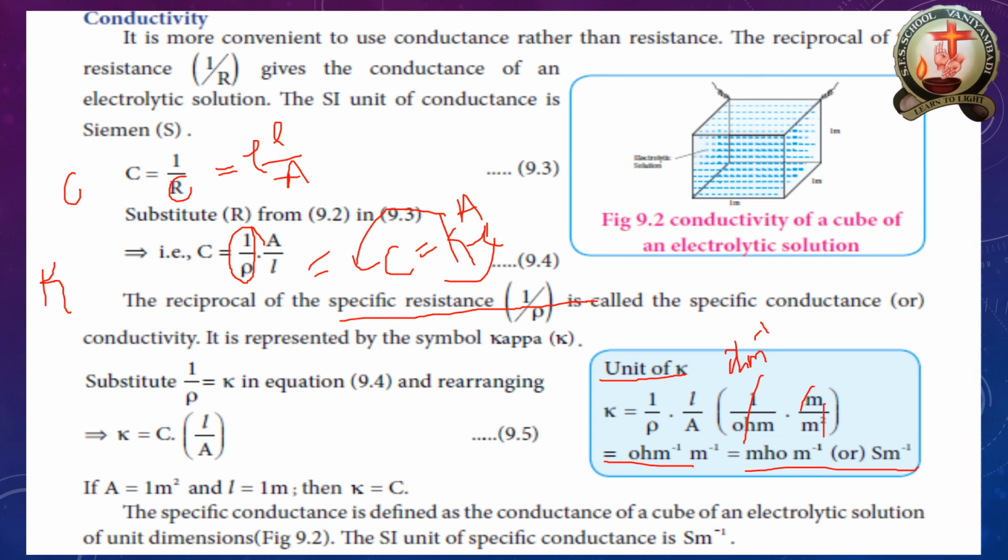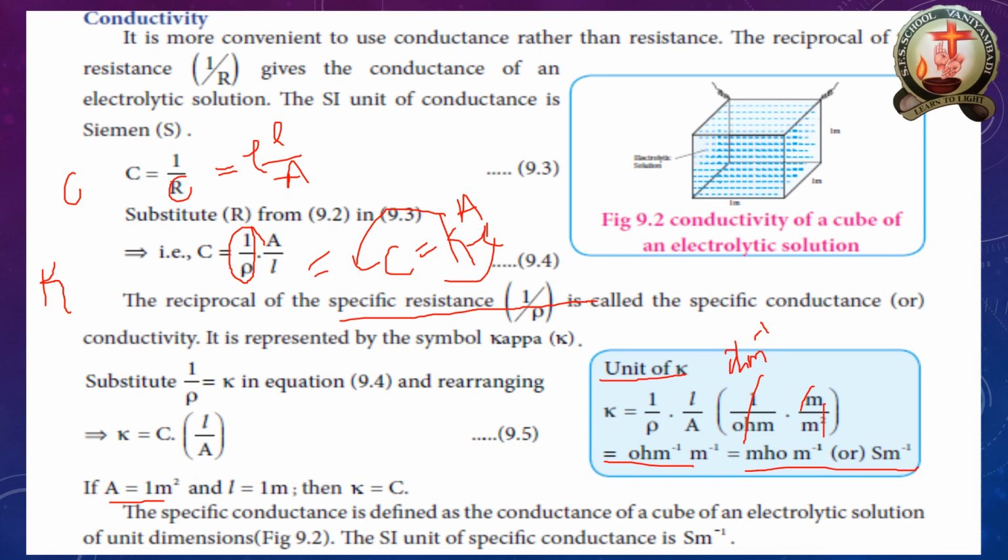So conductivity is a convenient method to identify how much of the charge will be conducted by the solution. Otherwise, it is the reciprocal of resistance. You can understand that whether the conductivity is increasing, the resistivity will be decreasing. So we simply write this equation, C is equal to 1 by R. Then, for a wire, the cross sectional area is 1 meter square and length is 1 meter.